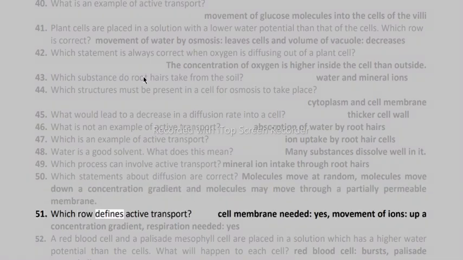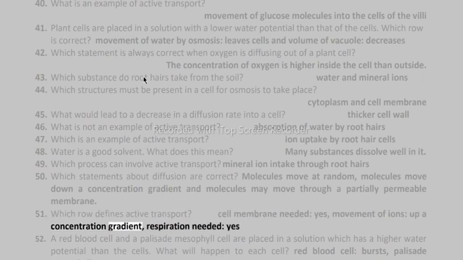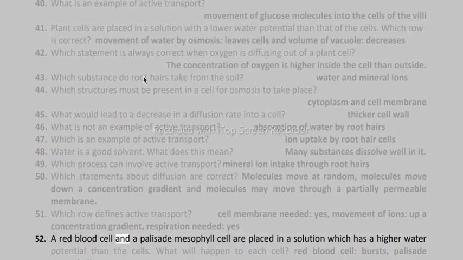51. Which row defines active transport? Cell membrane needed, yes. Movement of ions, against the concentration gradient. Respiration needed, yes. 52. A red blood cell and a palisade mesophyll